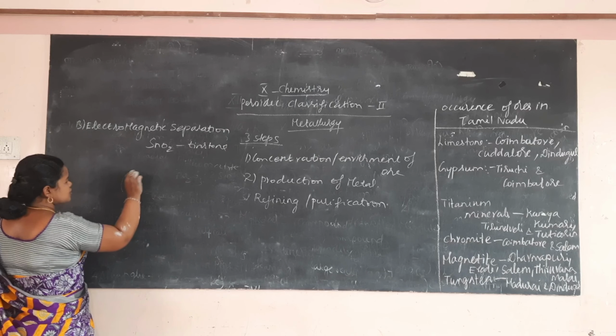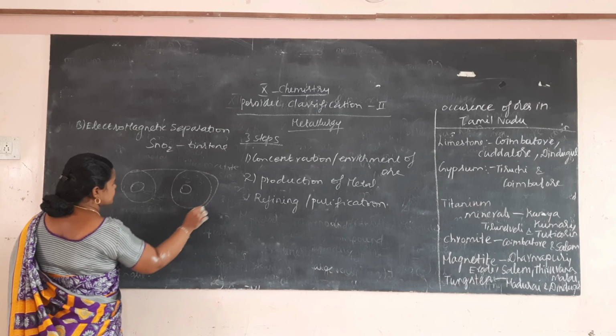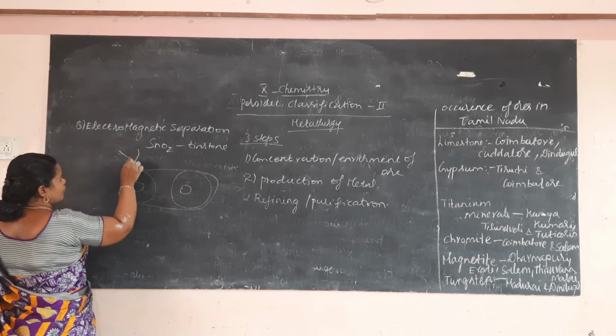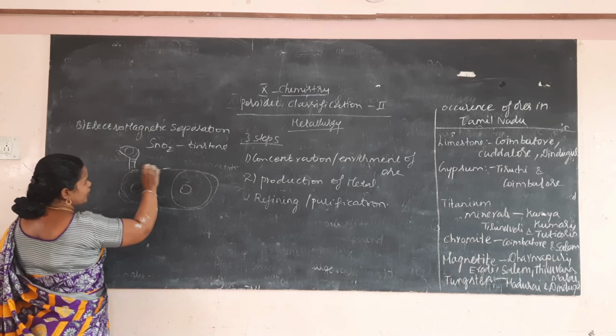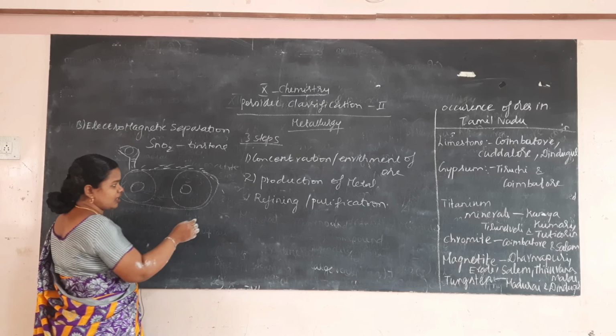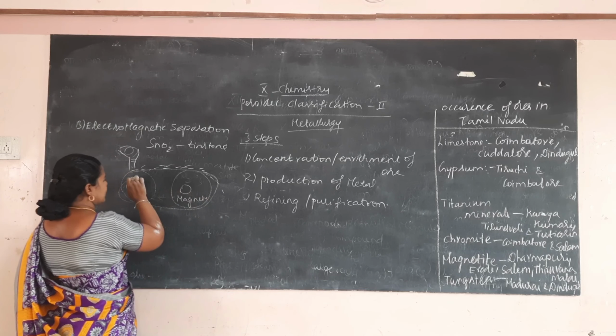Here two rollers along with a belt are placed, and the impure ore will be passed through the hopper. When the belt is moving, here this is magnetic and this is non-magnetic.